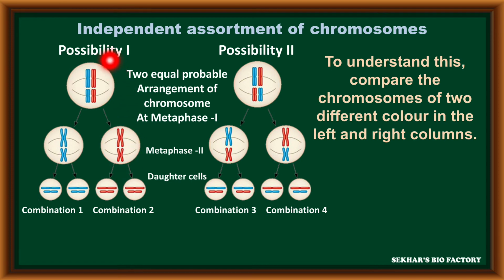It is possibility 1. But in possibility 2, combination 3 has one blue, one red chromosome, and combination 4 has one blue and one red chromosome. In this way, in both possibility 1 and possibility 2, chromosomal separation takes place.